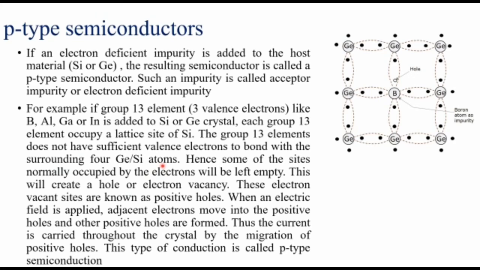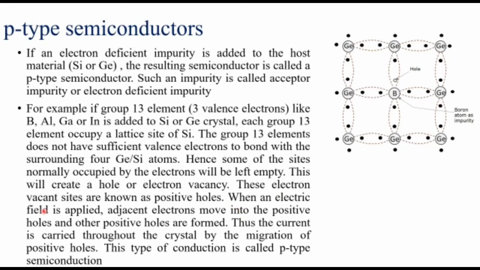So it cannot complete this tetrahedral arrangement with the germanium or silicon crystal. Hence, some of the sites normally occupied by electrons will be left empty. This will create a hole or electron vacancy. So here this will create a hole because 1 electron is missing to form a bond with this germanium. That hole is known as an electron vacancy or positive hole.